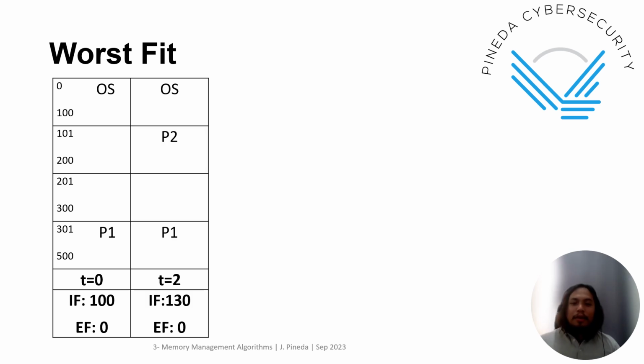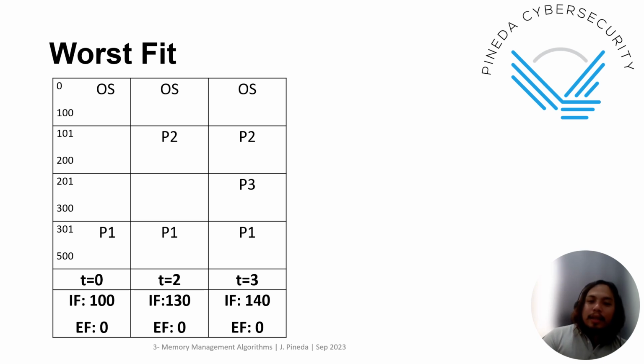Time 2 will allocate P2 to the second partition. So again, the requirement is 70 KB. You still have 30, so the internal fragmentation is 130. And then at time 3, all of them are in the memory.